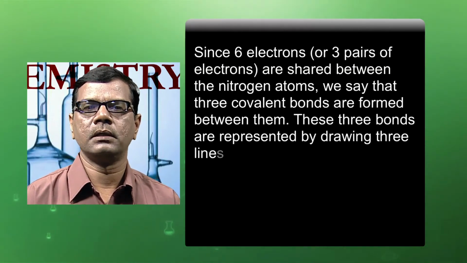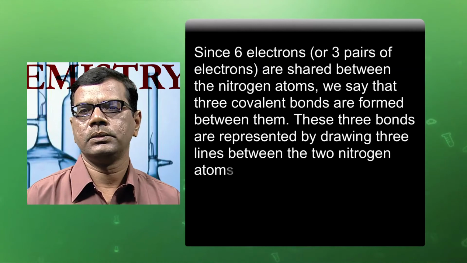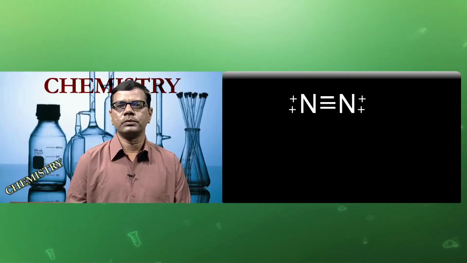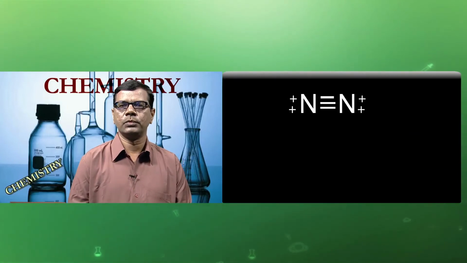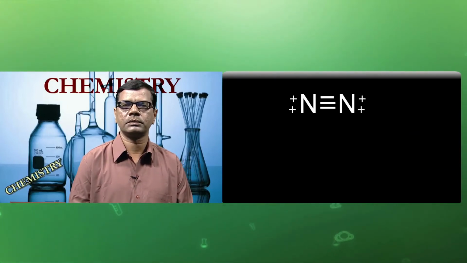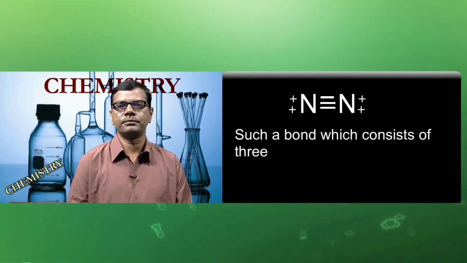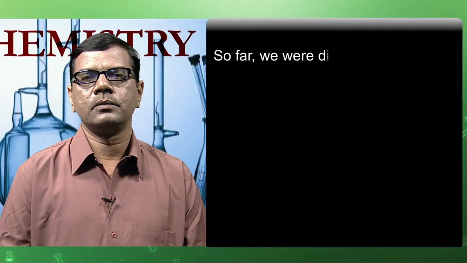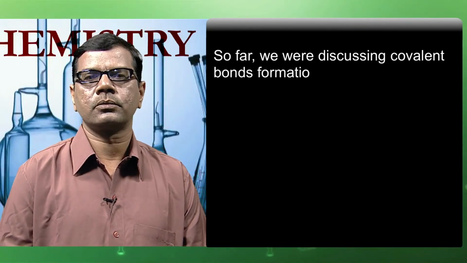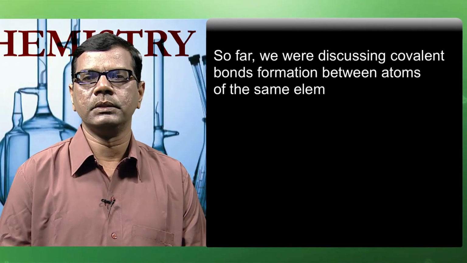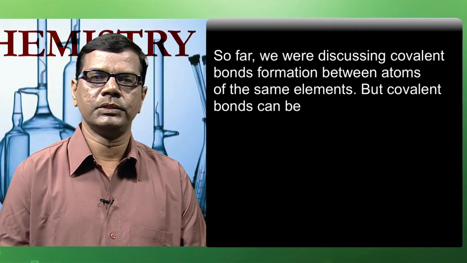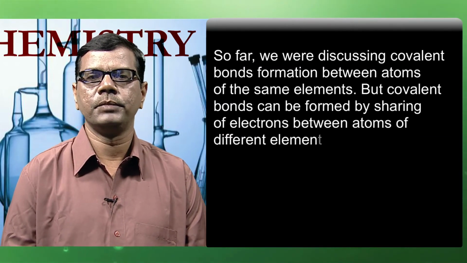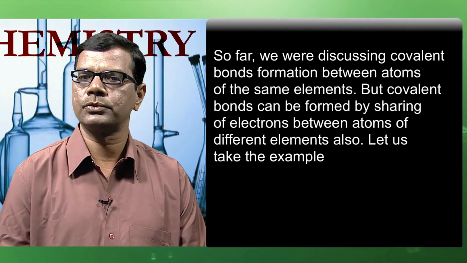These 3 bonds are represented by drawing 3 lines between the 2 nitrogen atoms as shown below. This is the actual representation of nitrogen molecule containing 3 covalent bonds. Such a bond which consists of 3 covalent bonds is known as triple bond. So far, learners, we have discussed covalent bond formation between the atoms of the same element, but covalent bonds can be formed by sharing of electrons between atoms of different elements also.